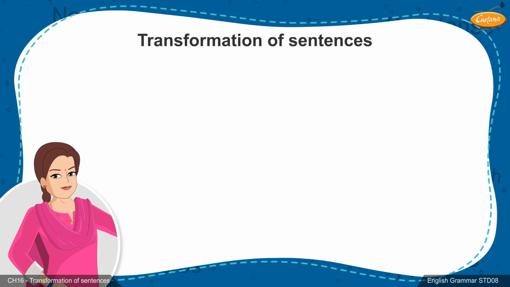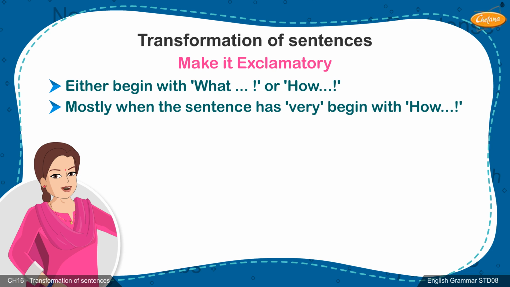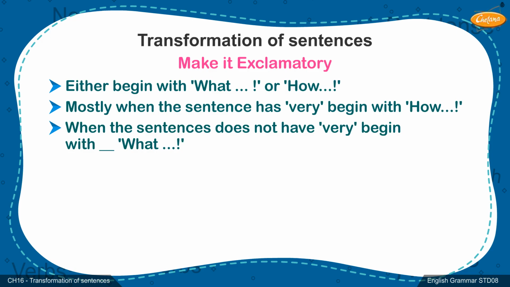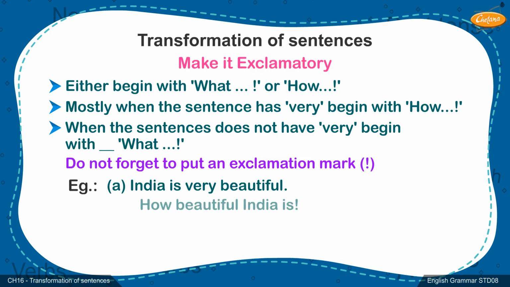Let us now move to next one. 5. Make it exclamatory. Either begin with what or how. Mostly when the sentence has very, begin with how. When the sentence does not have very, begin with what. Do not forget to put an exclamation mark. Example A. India is very beautiful.